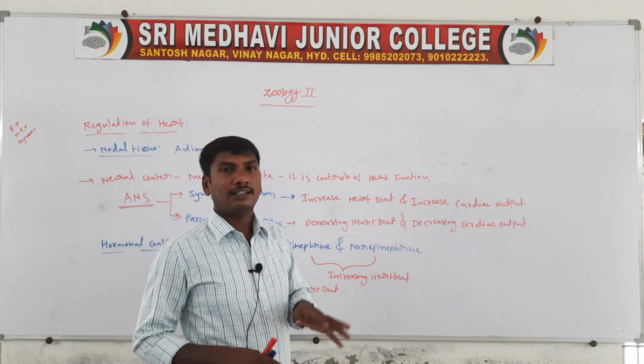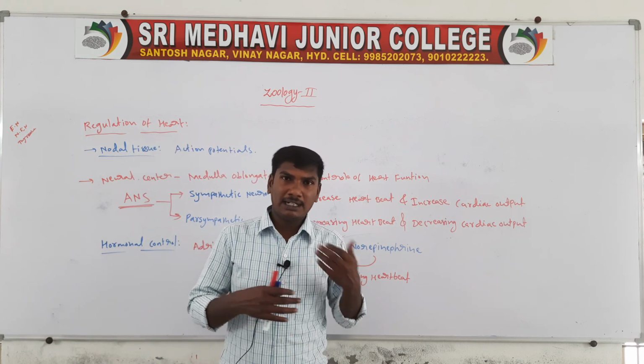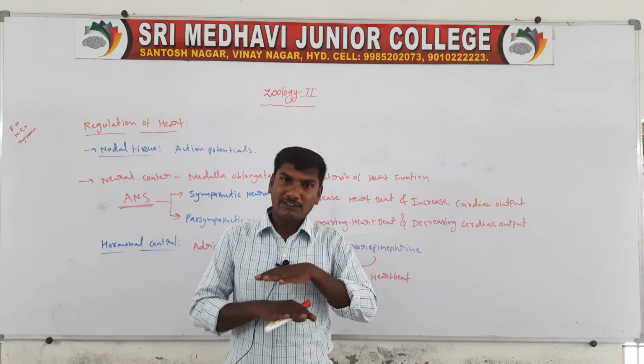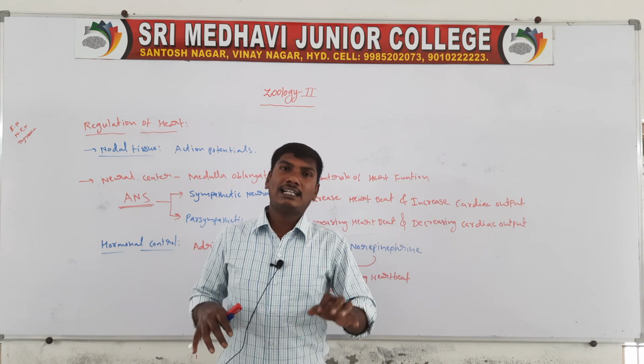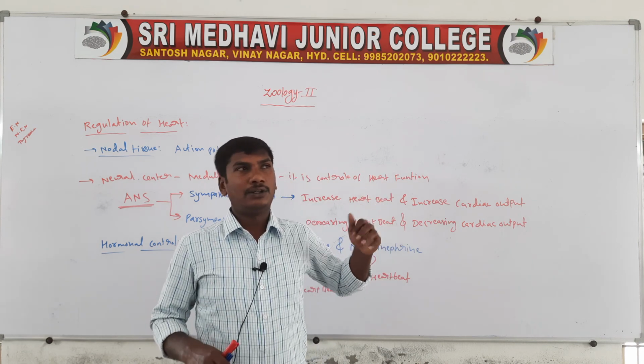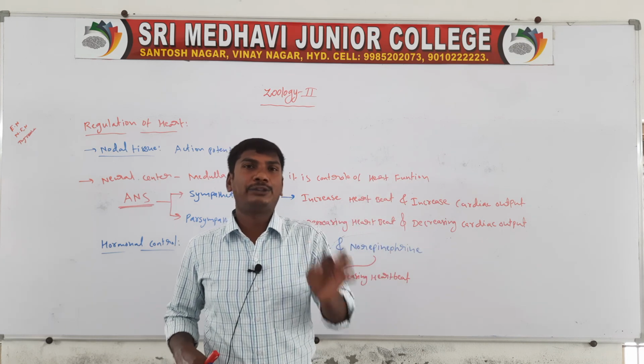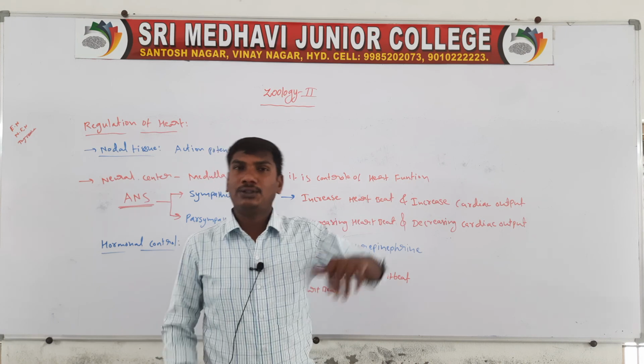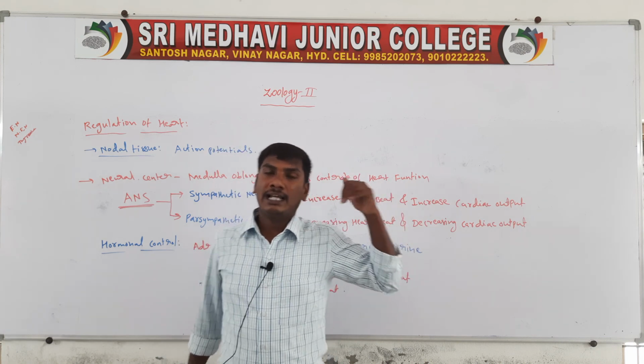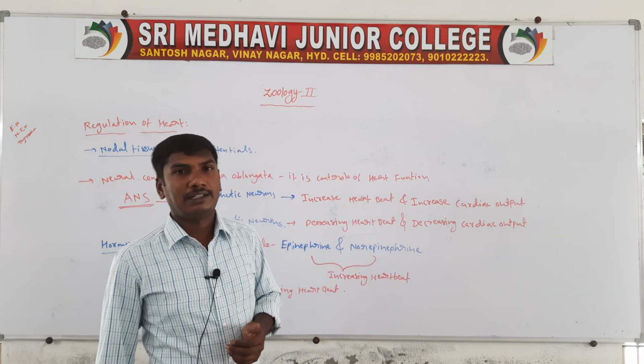After you relax, 10 or 15 minutes after running, does it keep increasing? No, it decreases to the normal state of 72 times per minute. So this is the regulation of the heartbeat.